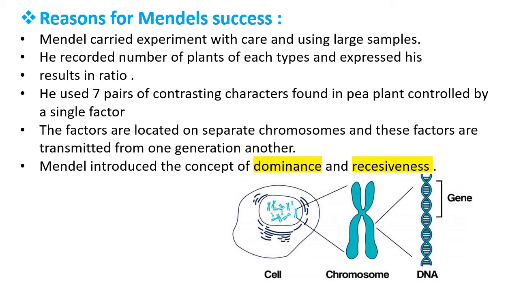Such a place is called a locus. Mendel's factors are now called genes, and these genes are transferred from one generation to another generation for the development of particular characters in organisms.